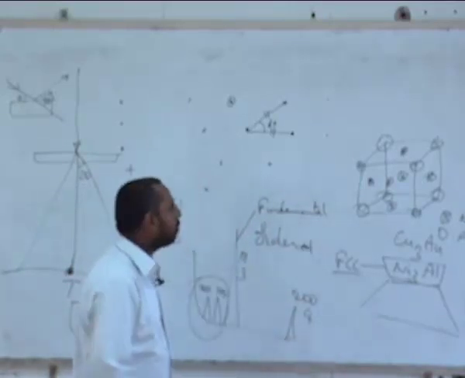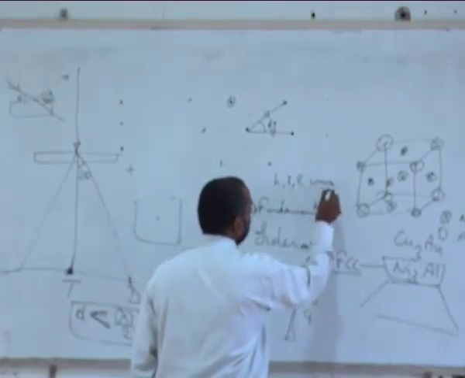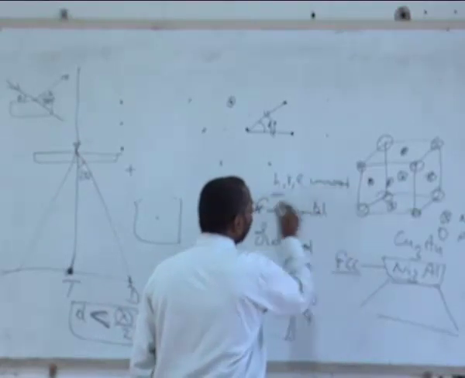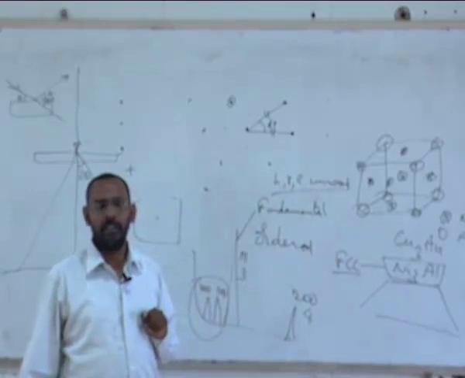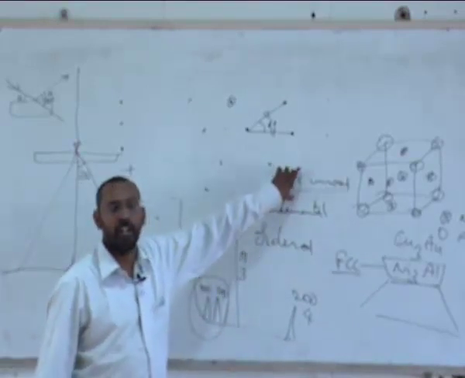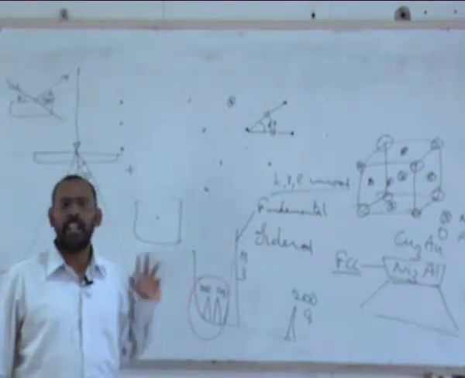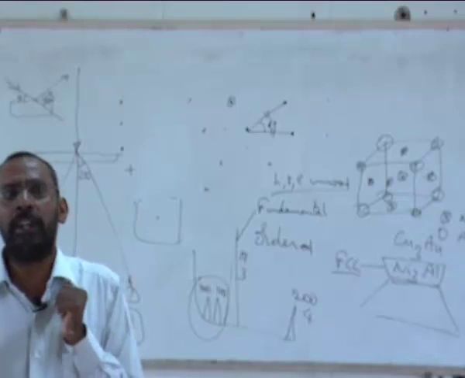All those HKLs which satisfy this HKL unmixed condition, those particular peaks are called fundamental peaks. Those peaks which do not satisfy this condition but still appear will appear only if it is ordered. They will not appear if it is disordered. What do I mean by a disordered crystal?